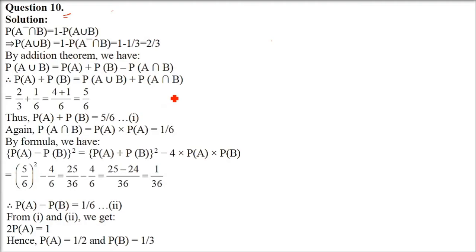Next is question number 10. If A and B are two independent events such that P of A intersection B is 1 by 6 and P of A complement intersection B complement is equal to 1 by 3, then write the value of P(A) and P(B). Why it is in VSAQ, I still don't understand, because it has quite a long solution. So first, let us write what is given. P of A intersection B is 1 by 6.